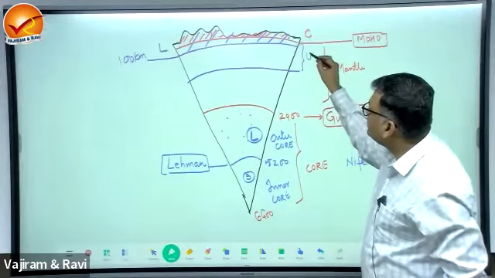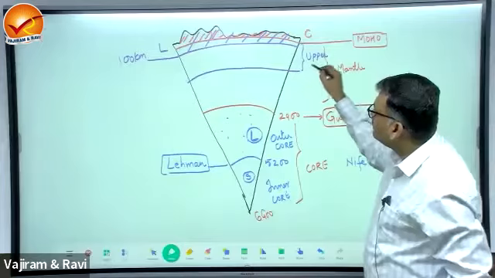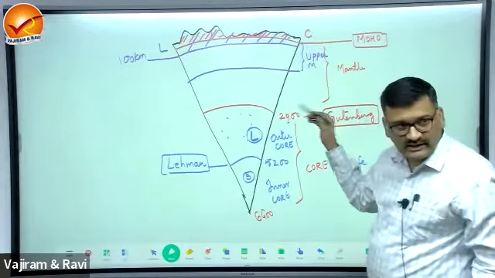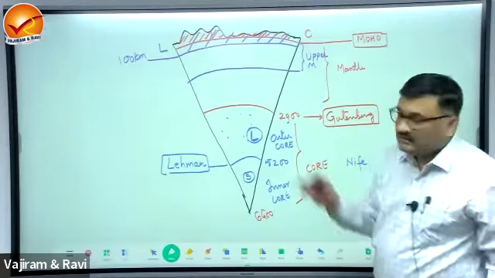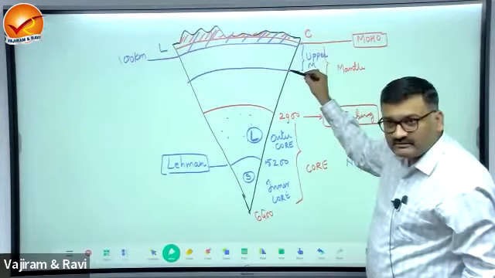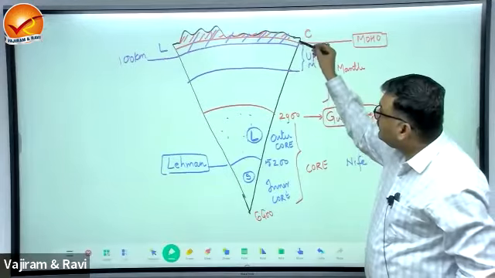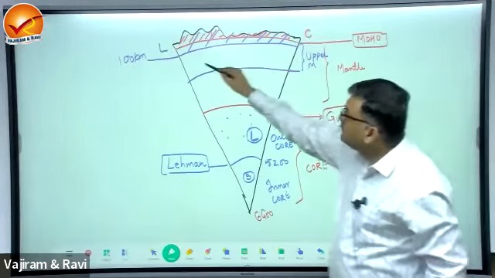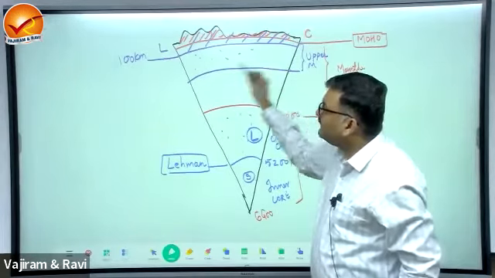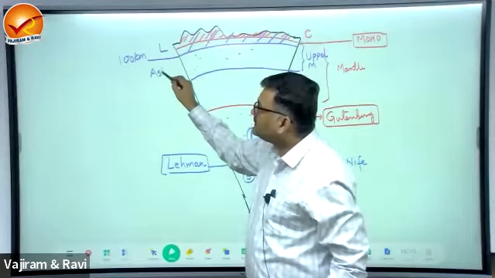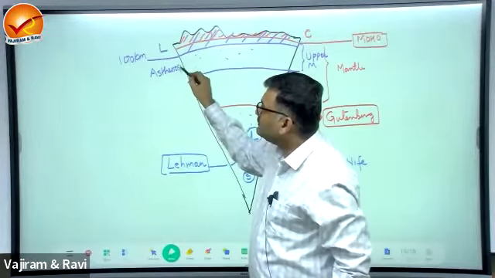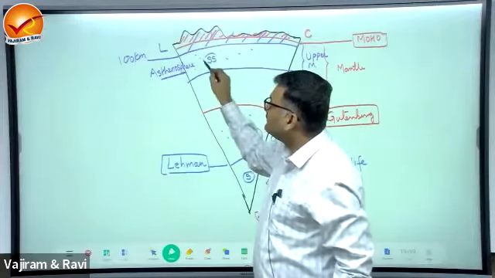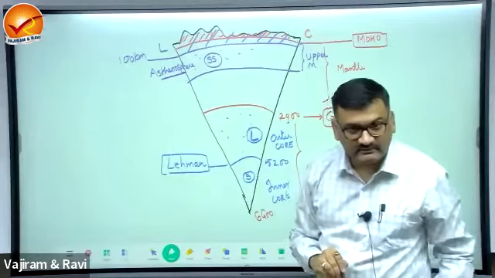What is this? This will be upper mantle. 40 to 2900 is mantle, okay? 40 to 700 is upper mantle. In this, at 100 there is the boundary of lithosphere. What is remaining then? 100 to 700 is, what is this? Asthenosphere.